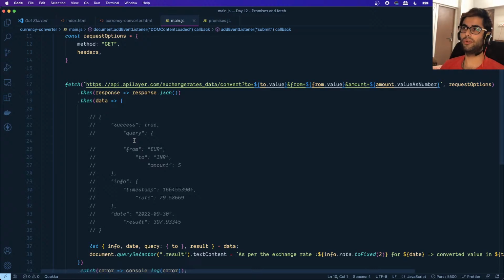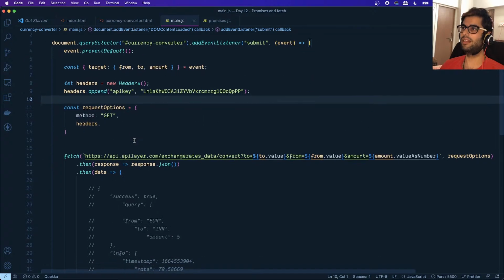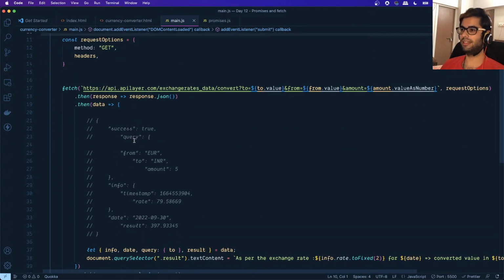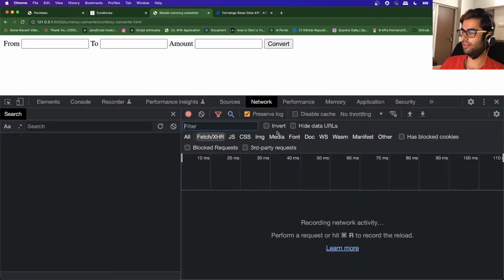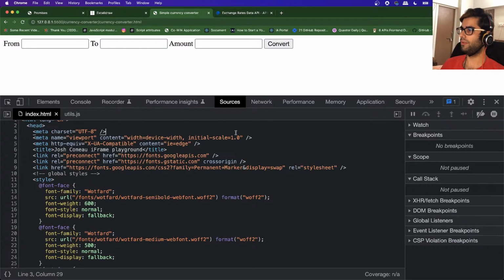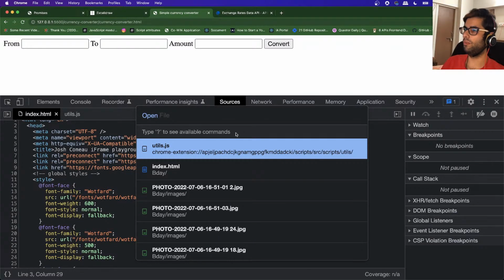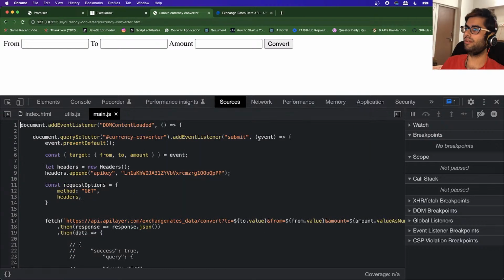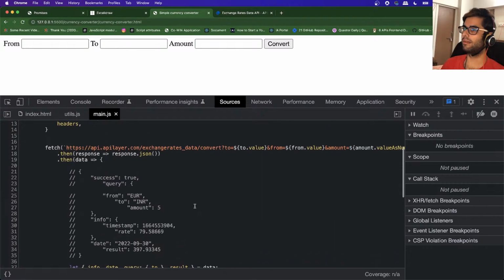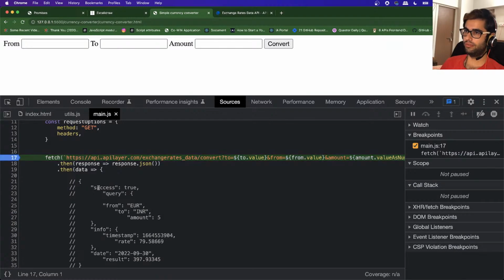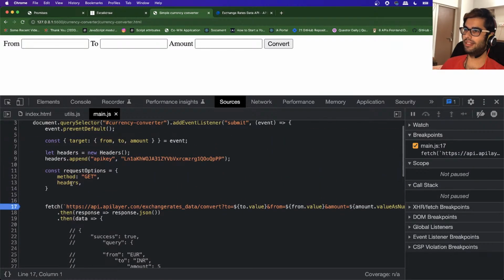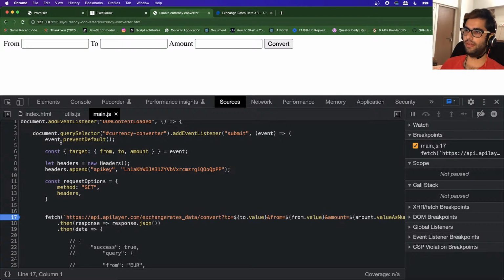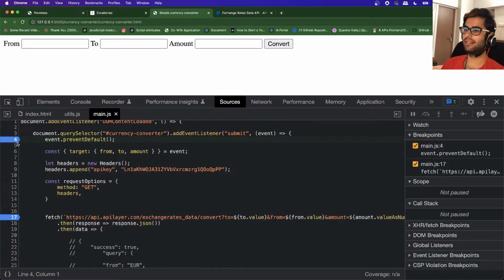If you're not sure what asynchronous means, we'll cover that in an upcoming session when we learn about event loops. But just to give you an idea, if we come to the sources tab and open the main.js file, all of these statements are executed line by line.